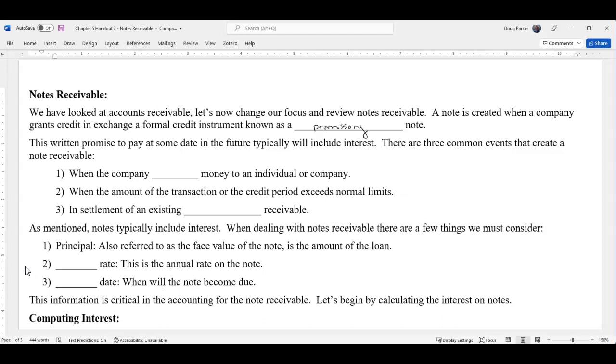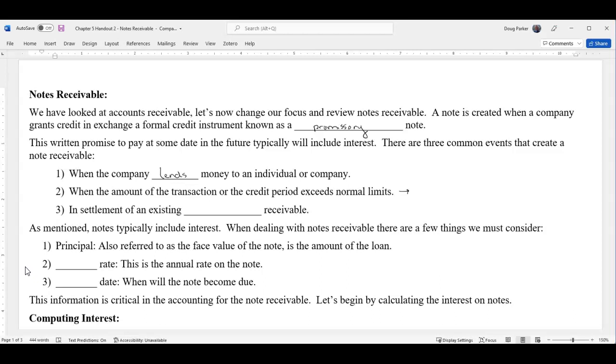So what creates notes? Well, normally a note's created when a company lends to another company or to an individual, so you can lend money. Next, you may purchase and need more time. So, for example, a car. If you go and buy a car, that's a purchase, so you have a note receivable because you can't pay for it in 30 days.